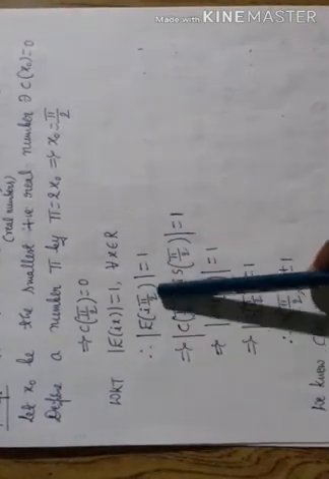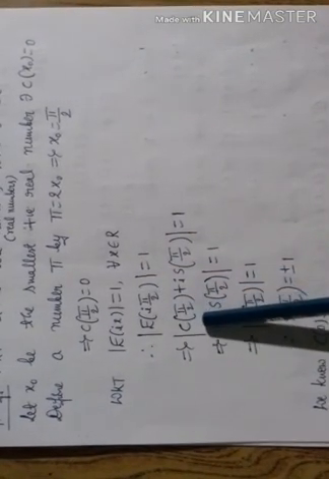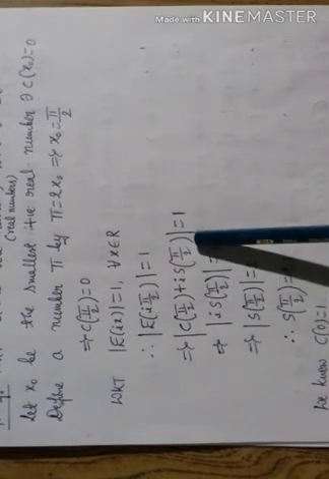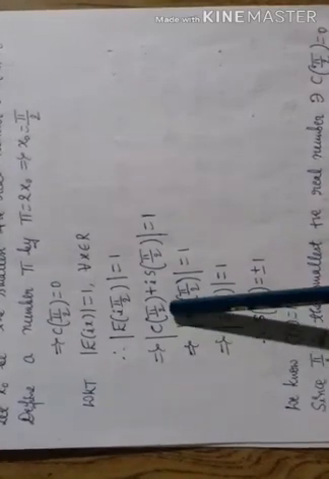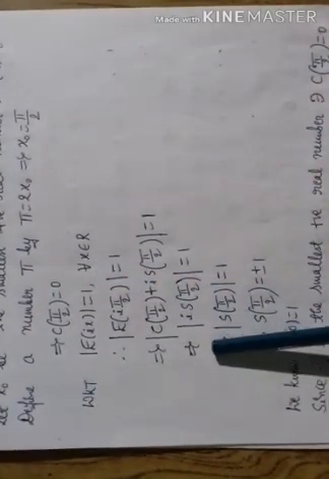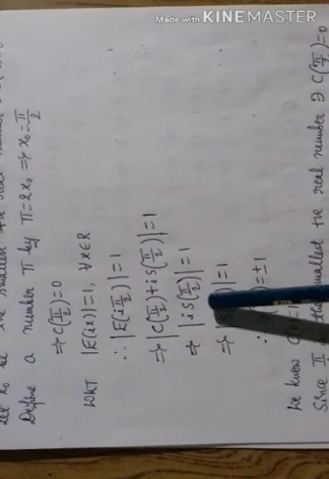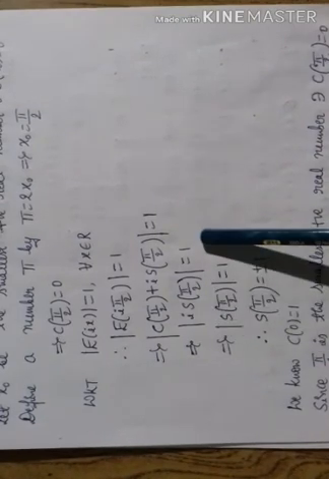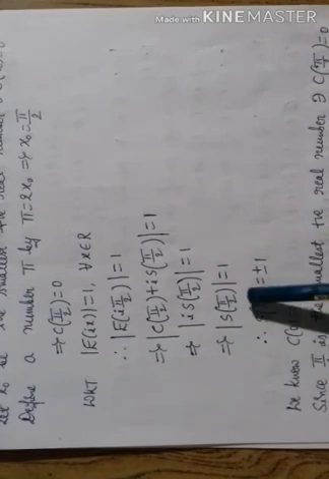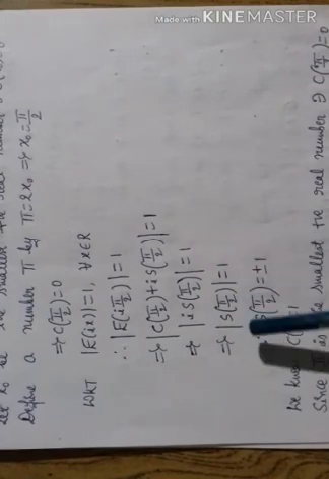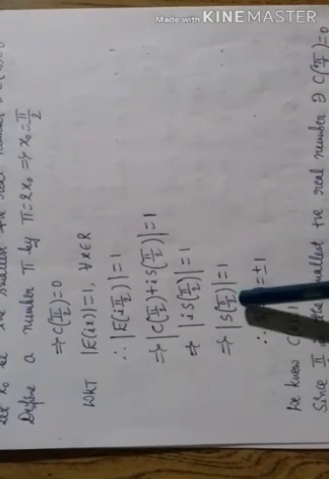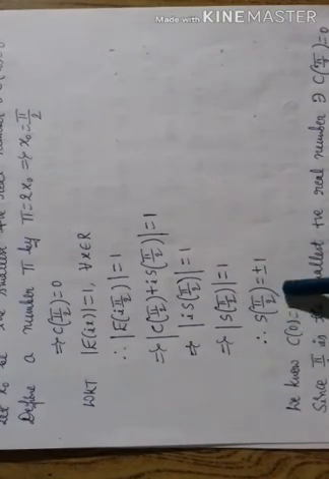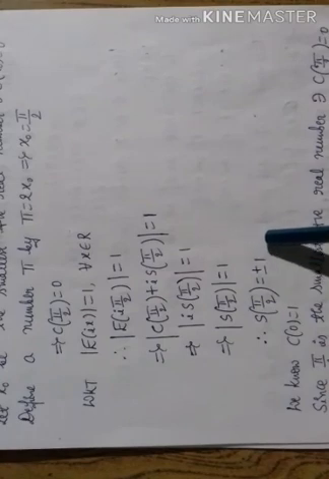This implies e of i pi by 2 is c of pi by 2 plus i into s of pi by 2. We know that c of pi by 2 is equal to 0. This implies mod of i into s of pi by 2 is equal to 1. This implies mod of s of pi by 2 is equal to 1. The mod value is 1, so it is either 1 or minus 1. Therefore, s of pi by 2 is equal to plus or minus 1.